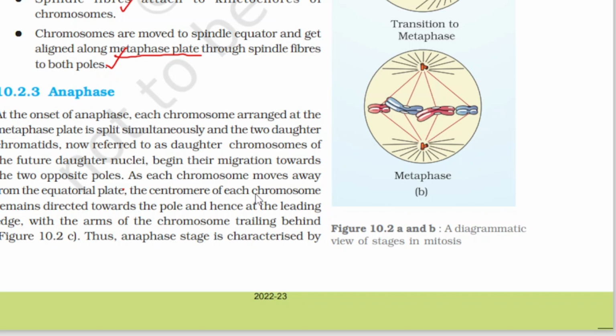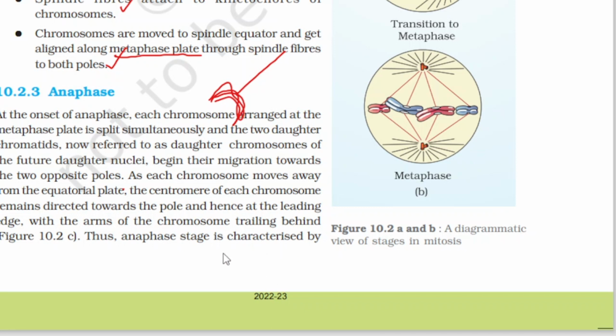As each chromosome moves away from the equatorial plate, the centromere of each chromosome remains directed towards the pole and hence at the leading edge. So for example, if something is pulling like this, for example, it is the chromatid. If we are pulling, what happened? This will bend like this. It will be like this position when you are pulling it, with the arms of chromosome trailing behind. Yes, when you pull this, these are the arms of the chromatid. It will be trailing behind.